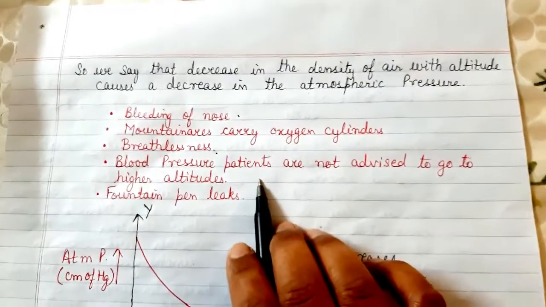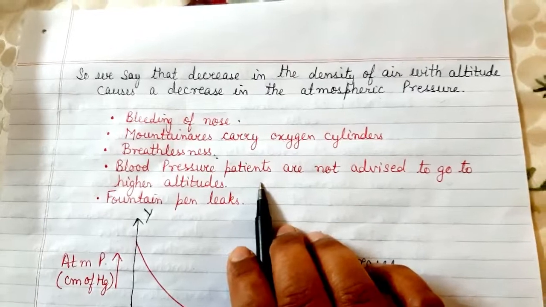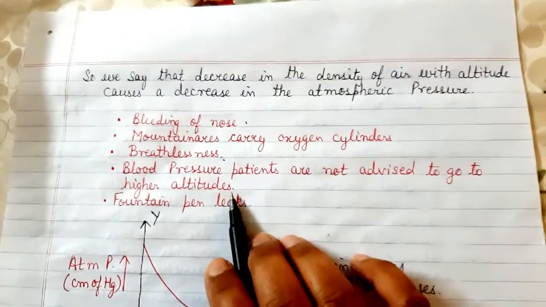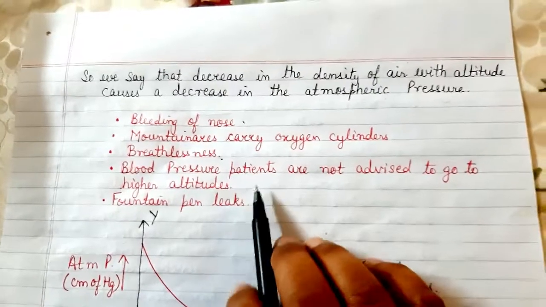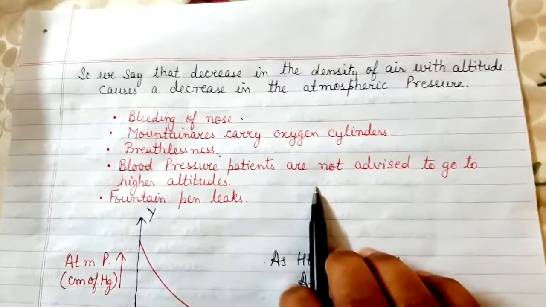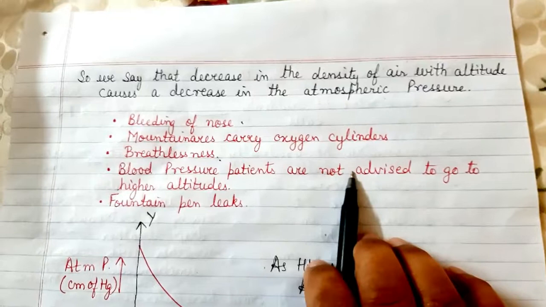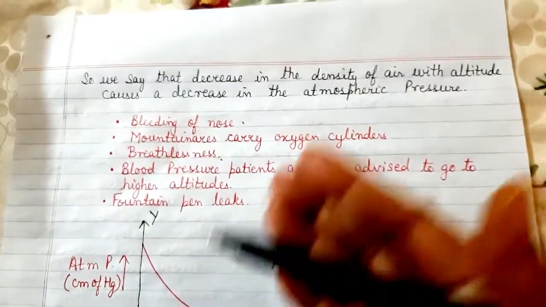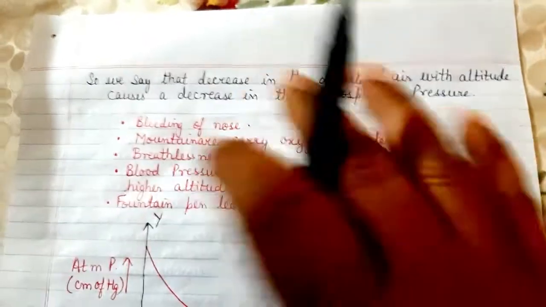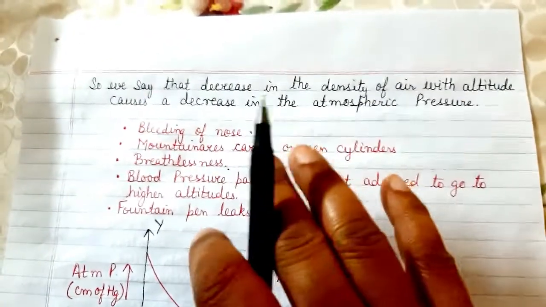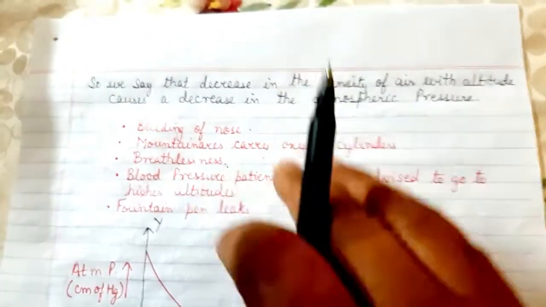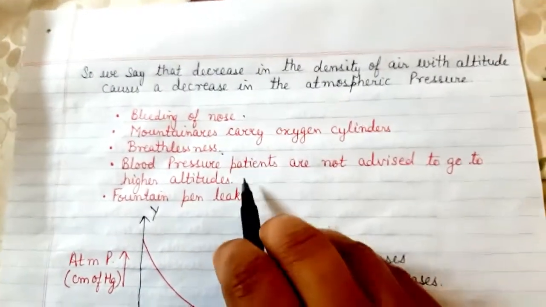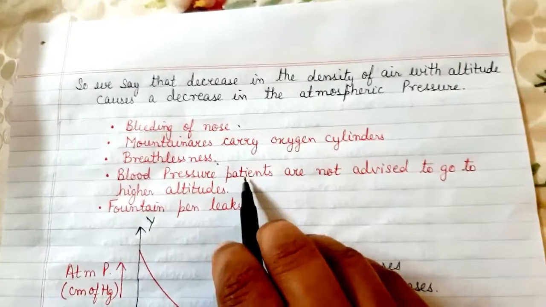Similarly, the patients who suffer from high blood pressure or low blood pressure are not advised to move to higher altitudes due to health issues. Why? Because when the person is on the surface of the earth, there is a perfect balance between the blood pressure and the atmospheric pressure. As the person moves up to higher altitudes, the balance no longer exists. Why? Because the blood pressure exceeds the outer atmospheric pressure, due to which there can be health issues.